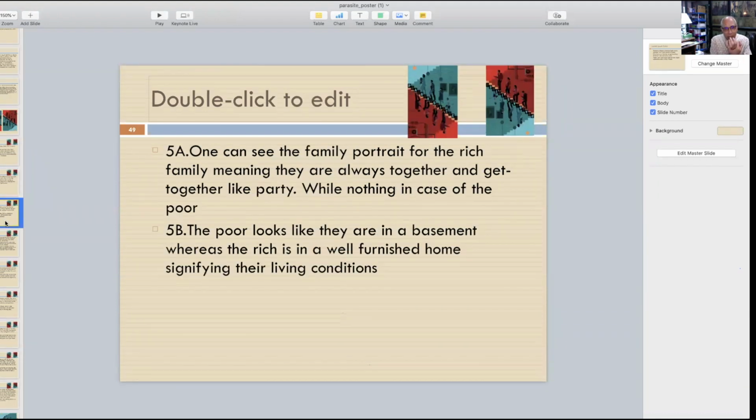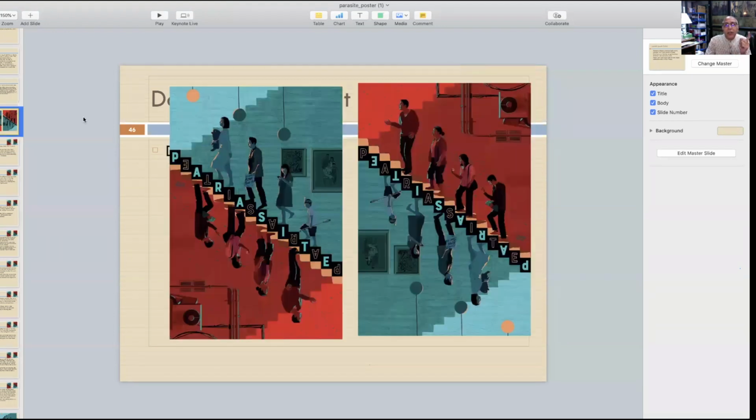So now there are a couple of things in one particular domain, which I have marked as A and B. One can see the family portrait of the rich family. If you look at the back side of this original image, there is a portrait of the family, which is taken from the film itself. And also this painting, which was made by the little kid who was mentally disturbed because one day he saw somebody coming out from the basement over there.